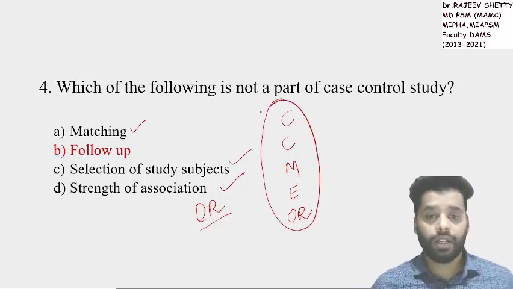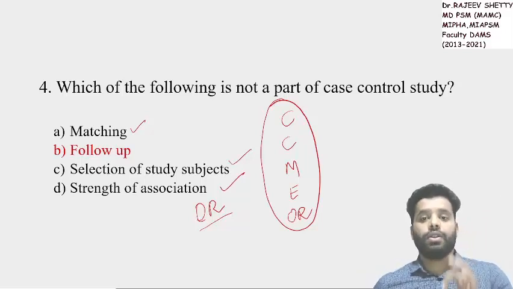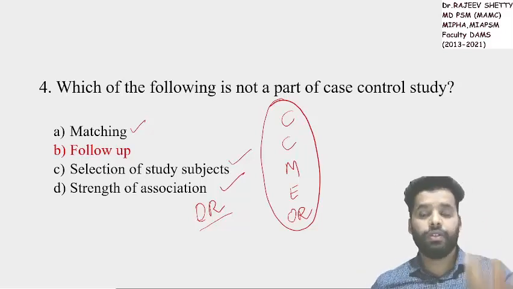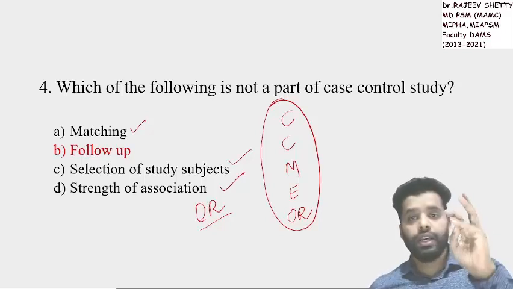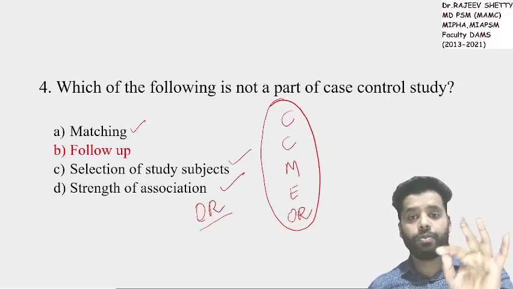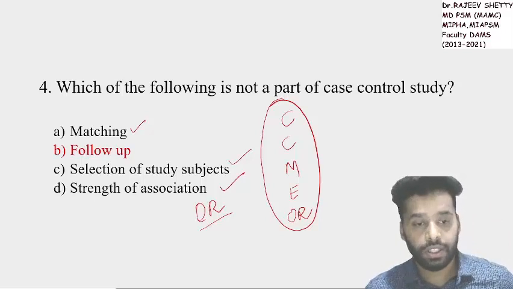Again, go back to your class notes. Very easy questions this time in INICET exams. Not a difficult paper. Most of the questions are very easy. Which is not a part of case control study? Case, control, matching, exposure and odds ratio estimation. These are the 5 steps of case control study.